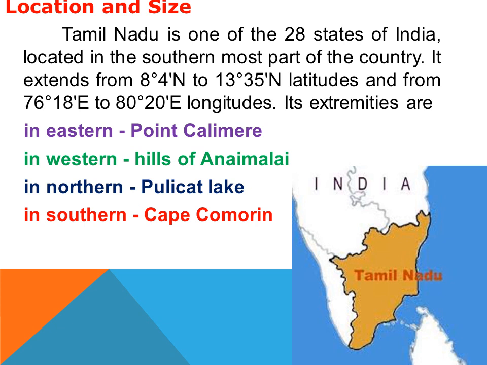And it covers an area of 1,30,058 square kilometers. It is there in the book, page number 201, underline it. Our Tamil Nadu is the 11th largest state in India. So many states are there, 28 states, and in that our Tamil Nadu is the 11th largest state. It covers 4% of the area of our country. So overall, Tamil Nadu only covers 4% of India's area. Got it?